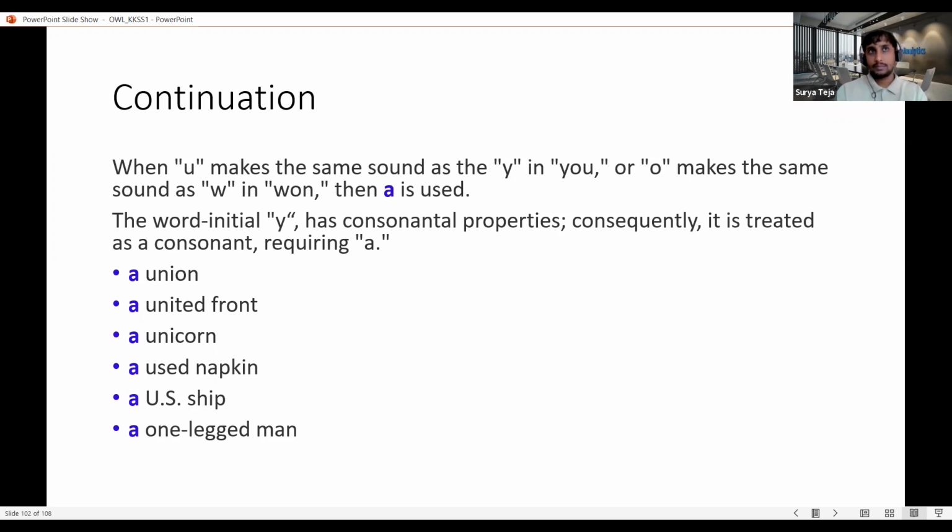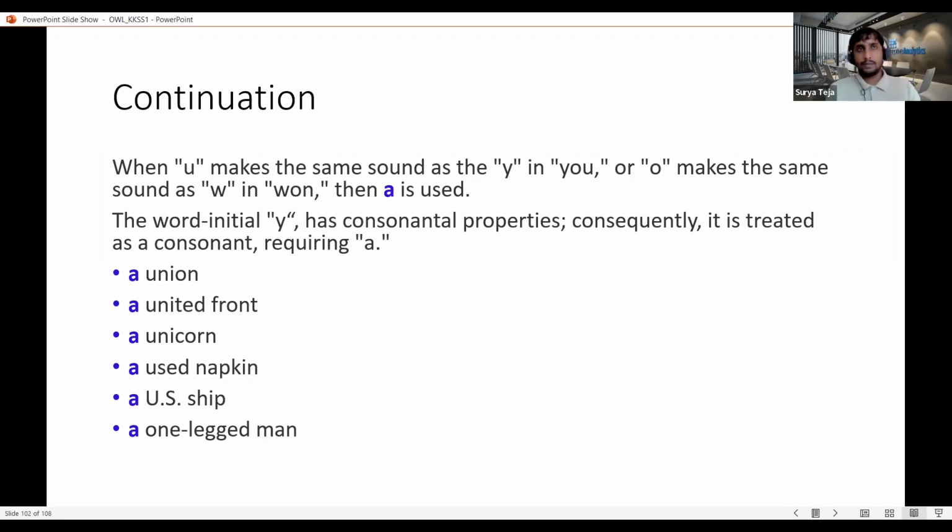And if we talk about some other examples like European. European starts with E. E is a vowel. But when we say European, it is giving the sound "yoo," which still gives a Y sound, which has a consonant property. So even though it is starting with a vowel, the phonetic sound is Y. So that is the reason we use a European, not an European.